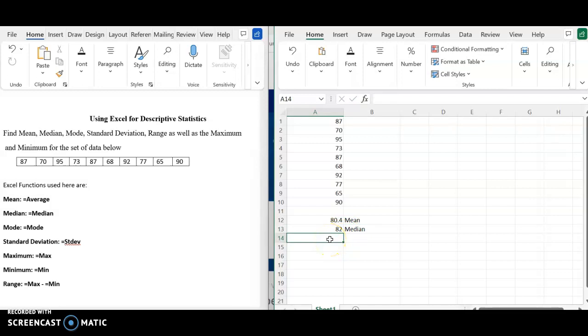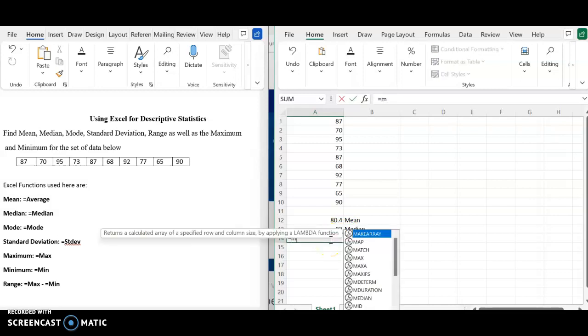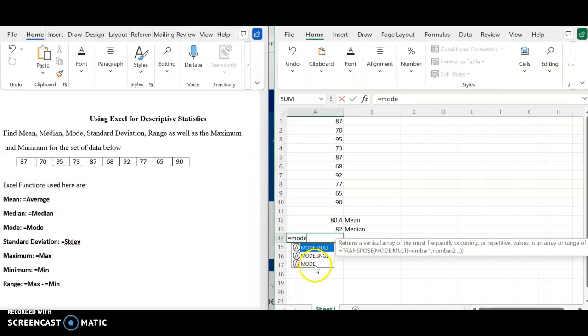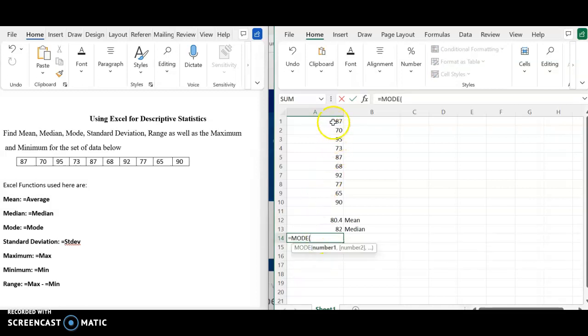To find the mode, we use the equal MODE function in Excel. You put your cursor on the first data value, drag it to the last data value, close the parenthesis, and hit enter, and that calculates the mode for the data set.